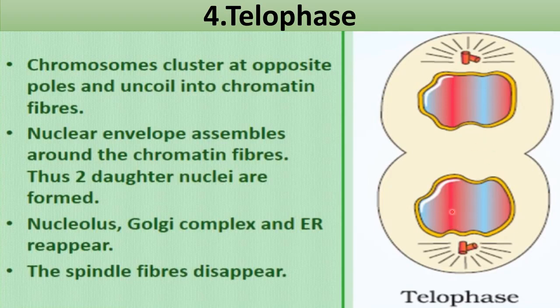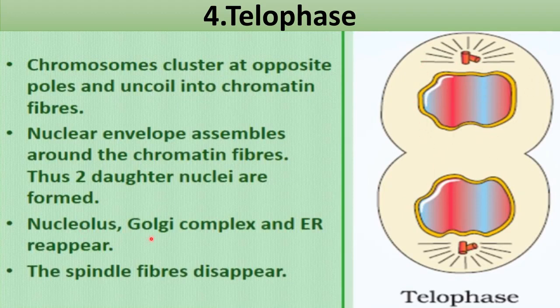After that, one more change is happening. You can see this yellow colored membrane here. What is this? This yellow colored membrane is the nuclear membrane, which had disappeared during prophase till the end of prophase. But here it reappears. So this nuclear envelope assembles in telophase. Thus, two daughter nuclei are formed. So obviously you can see here, these two daughter nuclei have been formed at opposite poles.